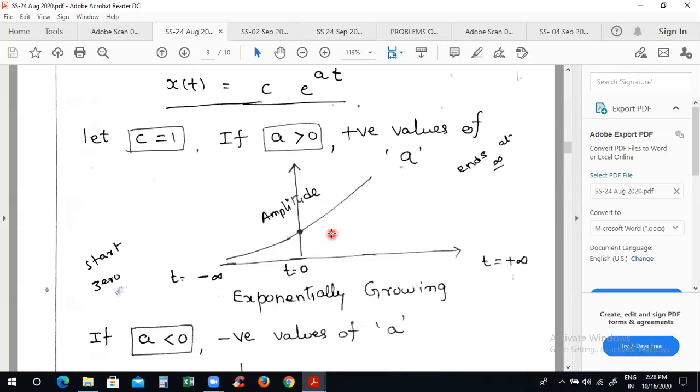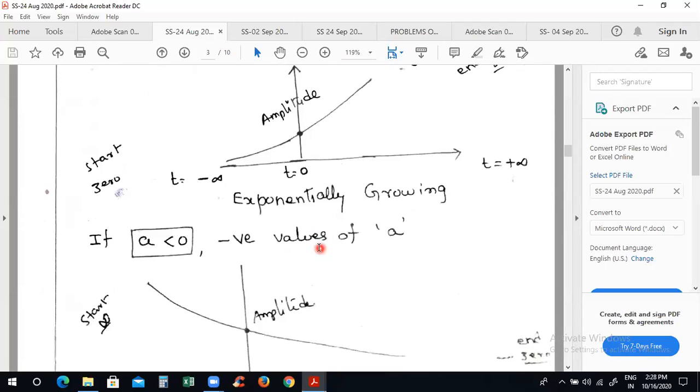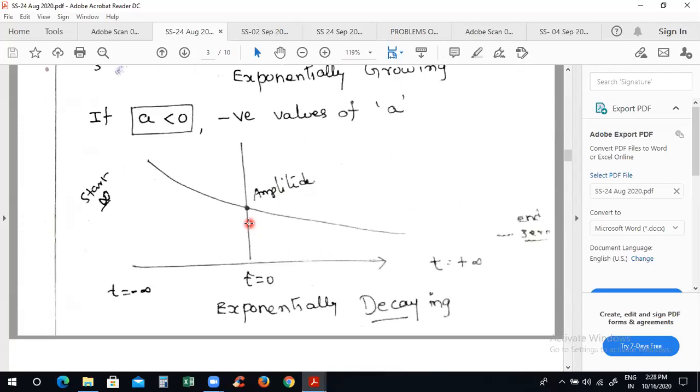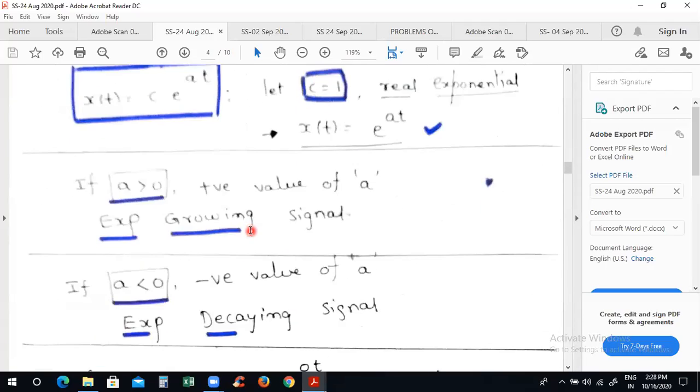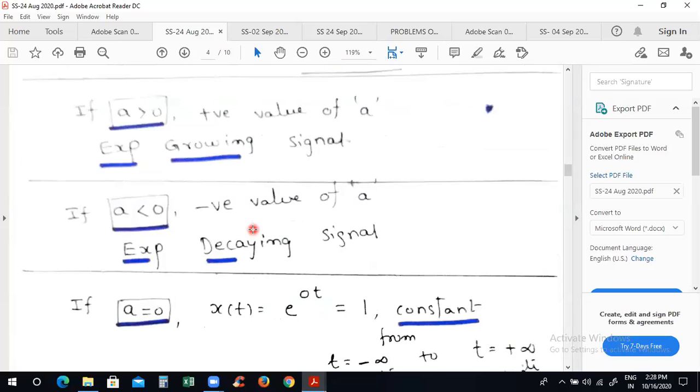One aspect of one point is we are applying transformation on such type of signals, aperiodic signals. One is a growing signal, another one is a decaying signal. The nature is exponential, real exponential. For suppose, if you use